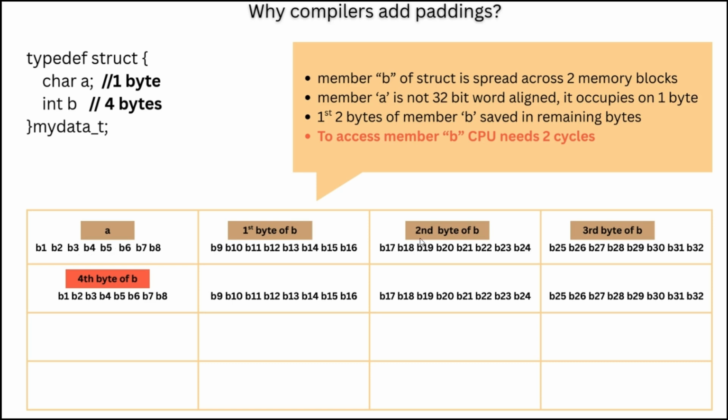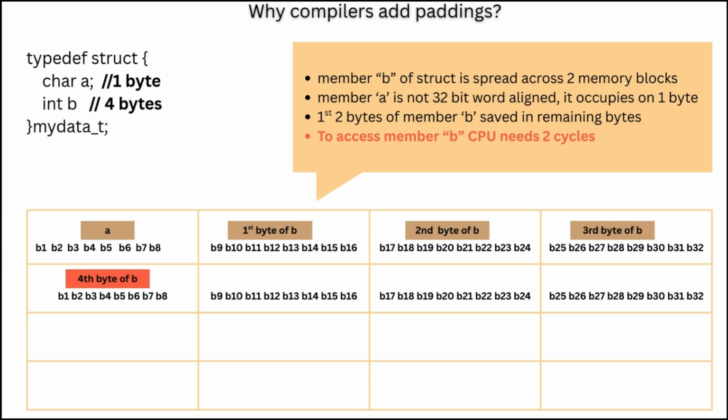Character A will occupy the first byte, so in this memory word, 3 bytes are free. The next variable in the structure is B, so 3 bytes of B will be here and 1 byte of B will be in the next memory word.